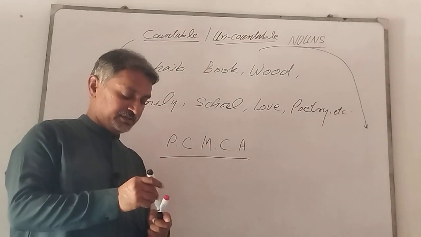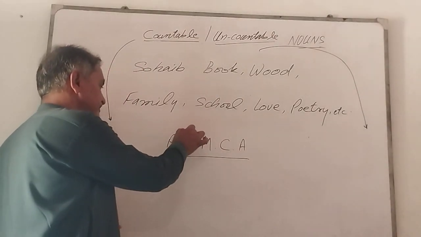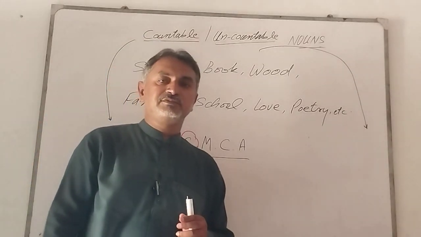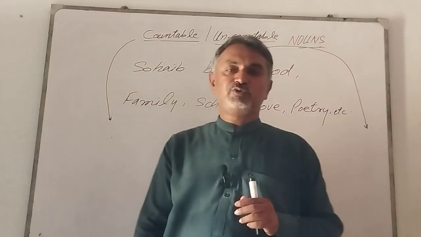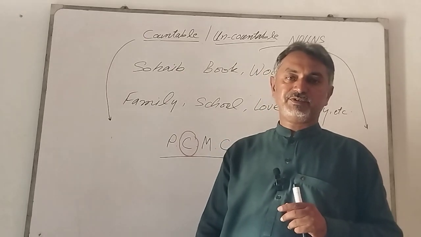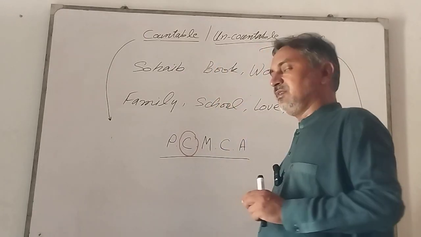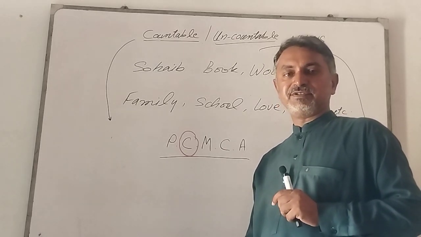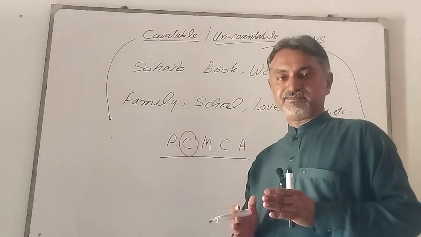Dear students, of these 5 categories of nouns, common noun is such a noun that has the ability to be written both in singular and plural forms. And we need a determiner to show its singularity and plurality.